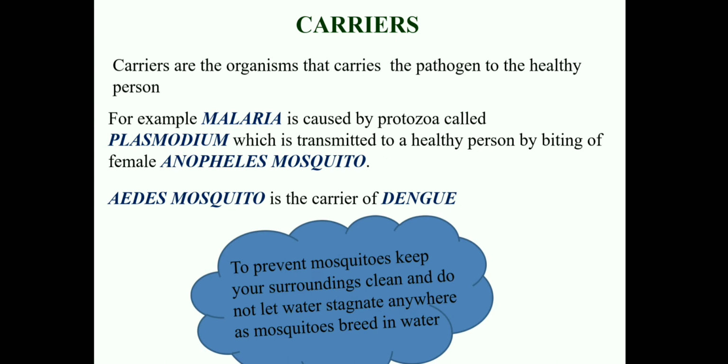When the female Anopheles mosquito bites a healthy person, it transmits the Plasmodium into the blood of the healthy person, resulting in a disease called malaria. Similarly, Aedes mosquito is a carrier of dengue. So to prevent mosquitoes, we should keep our surroundings clean and not let water stagnate anywhere, as mosquitoes breed in stagnant water.